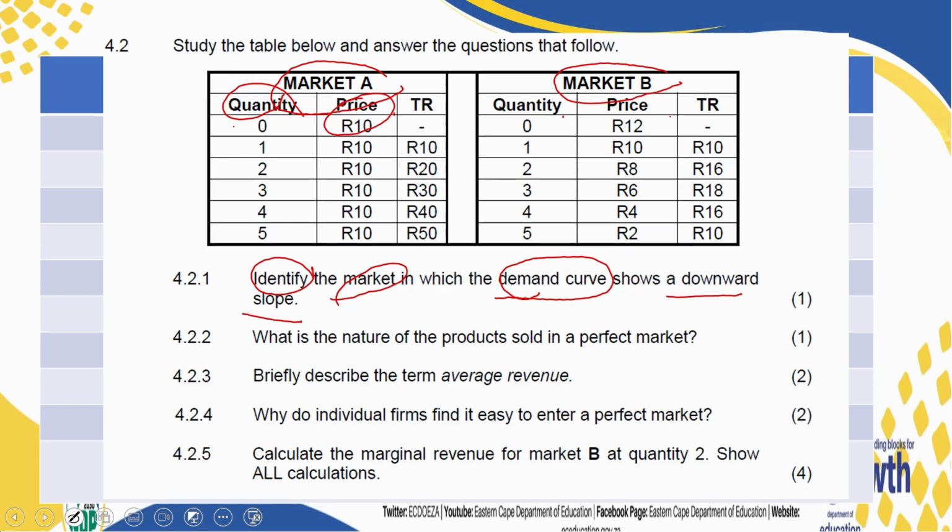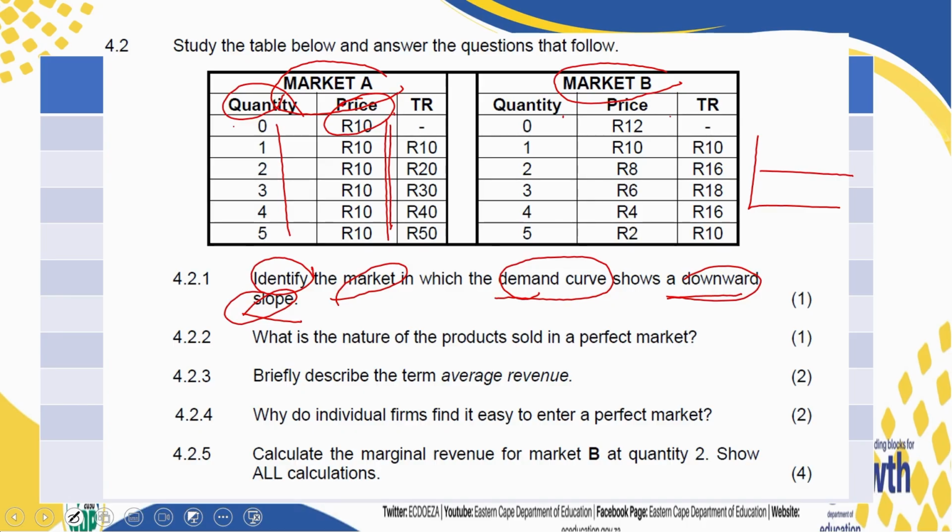Looking at the first one, the price is the same. The quantity differs, but the price is the same. Most likely, if we draw this demand curve, it's going to be a horizontal demand curve. But we are looking for a downward sloping one. Without even trying to draw the demand curve, you can see that the option that is left is what you are looking for.